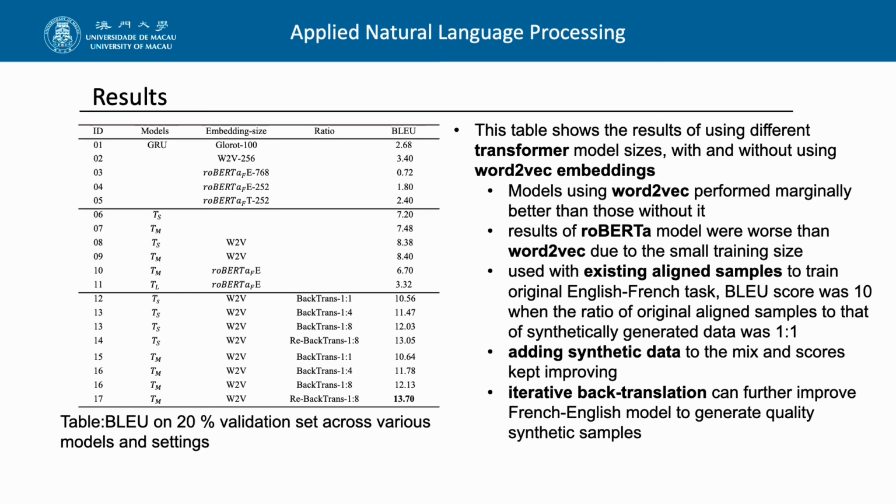BLEU score was 10 when the ratio of original aligned samples to synthetically generated data was 1:1. Adding synthetic data to the mix, the scores keep improving. Iterative back-translation can further improve the French-English model to generate quality synthetic samples.